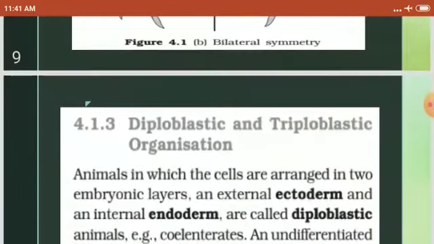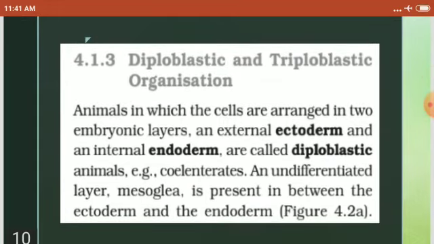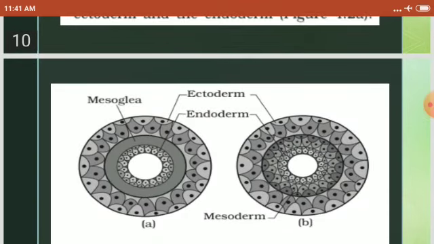Now, diploblastic and triploblastic organisms. Animals in which the cells are arranged in two embryonic layers, an external ectoderm and an internal endoderm, are called diploblastic. Example, coelenterates. An undifferentiated layer, mesoglea, is present in between ectoderm and endoderm in diploblastic organisms.